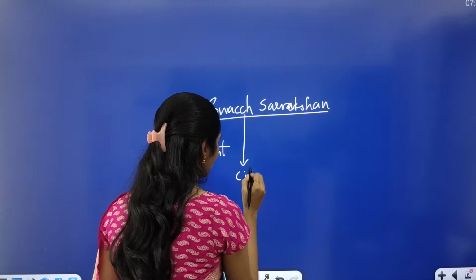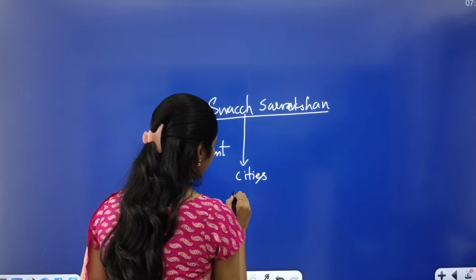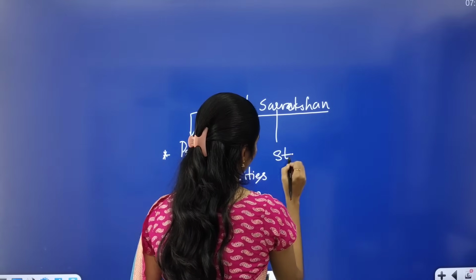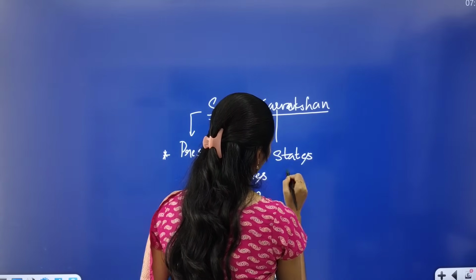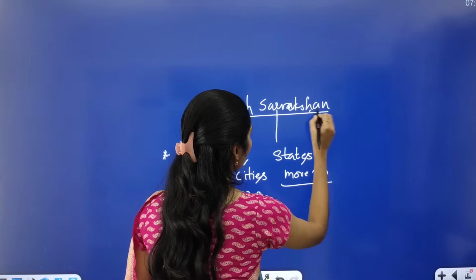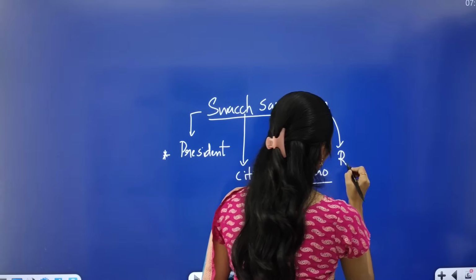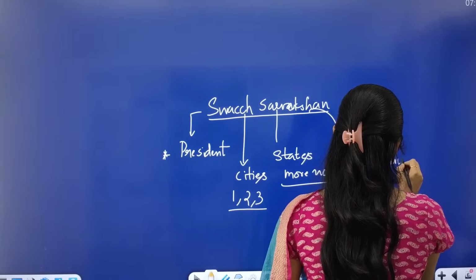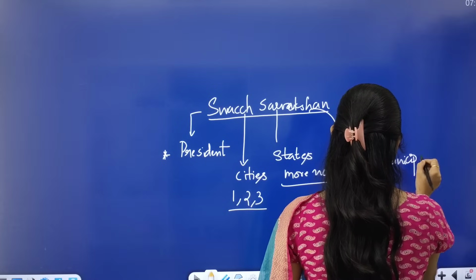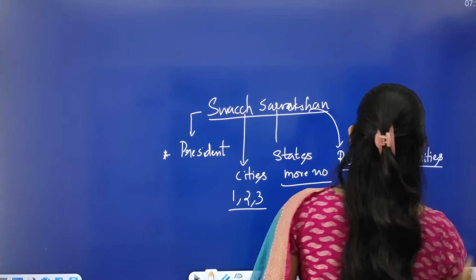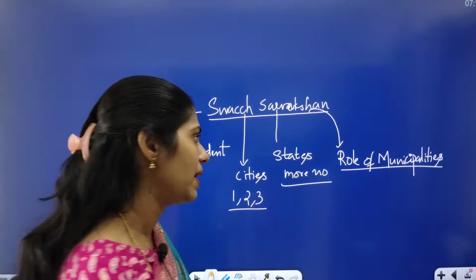And you have to see important cities, at least 1, 2, 3 cities, and which states have more number of cleaner cities. And you have to see what is the role of municipalities. You have to think about what is the role of municipalities.